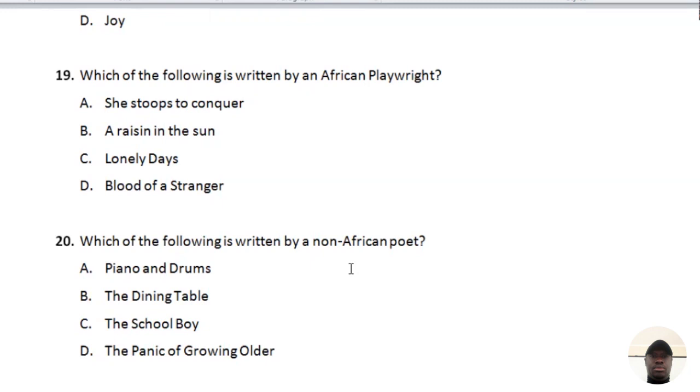Question 20, which of the following is written by a non-African poet? A, Piano and Drums, Gabriel Okara, no. B, The Dining Table, Barnabas Hallowell, no. C, The Schoolboy, yes, William Blake himself. D, The Panic of Growing Older by Larry Peters. The correct option here is C. William Blake is a non-African poet, one of the romantic poets in history.